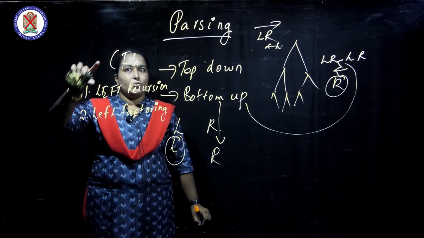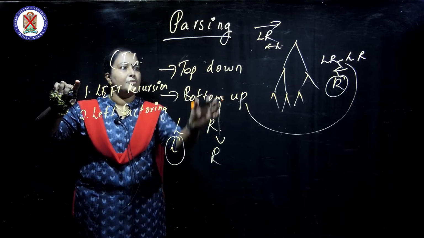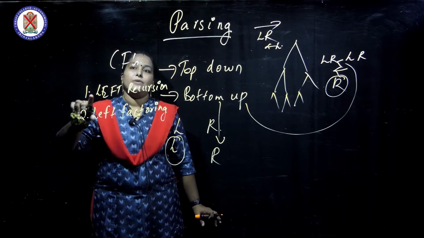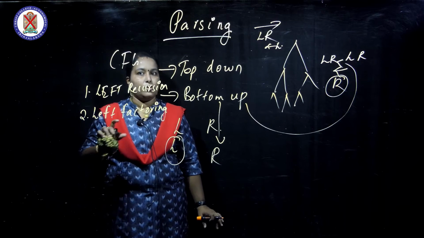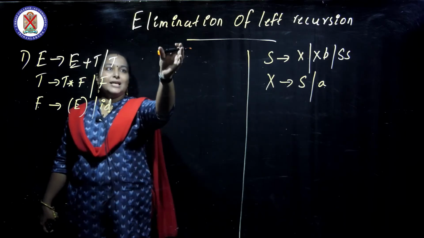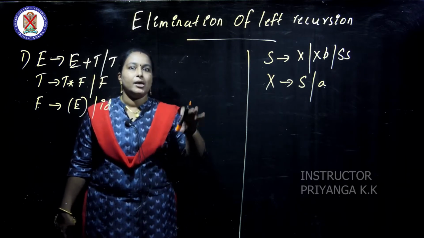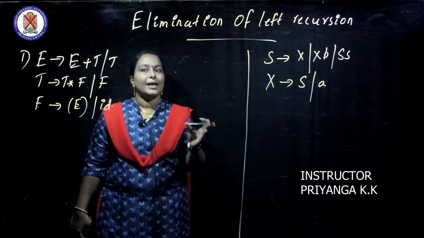If a CFG has left recursion, it must be eliminated before doing top-down parsing. Also, if it contains left factoring, that must also be eliminated before top-down parsing. Next we are going to discuss how to eliminate left recursion. I have already said that if left recursion is there, we must eliminate it.